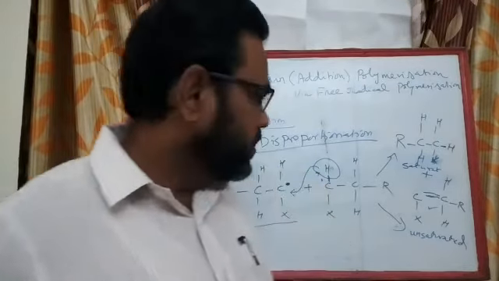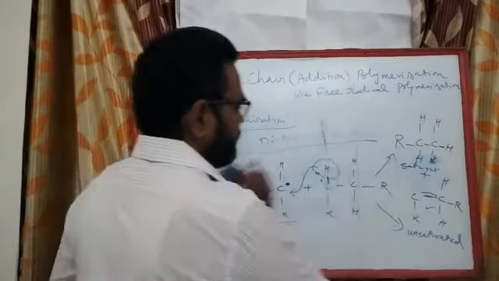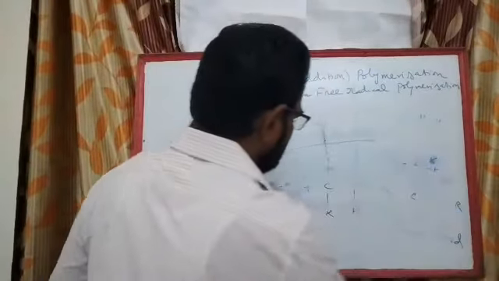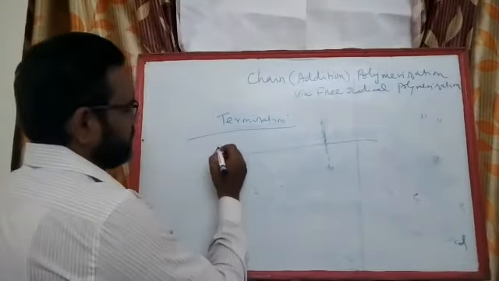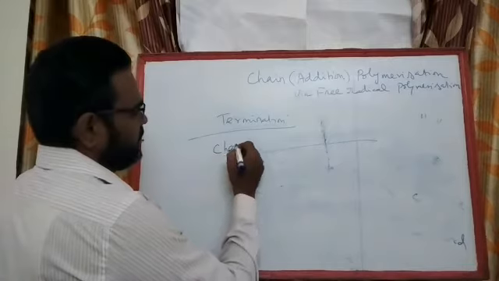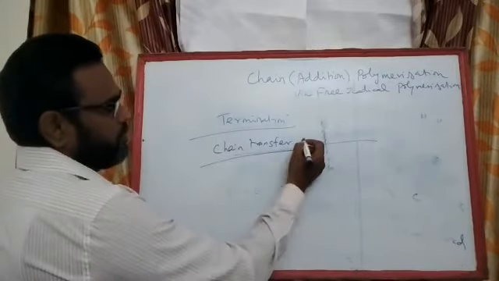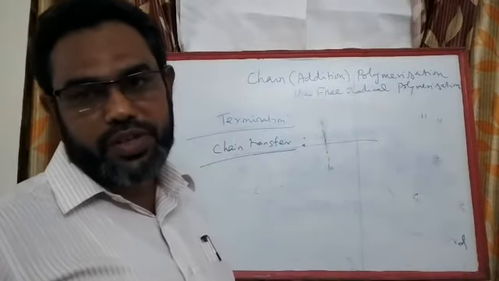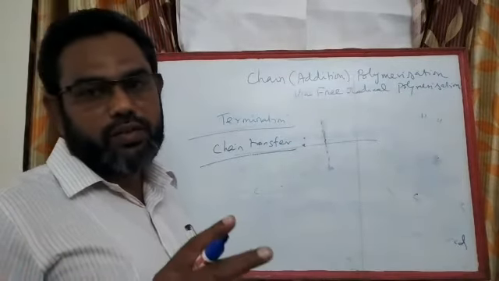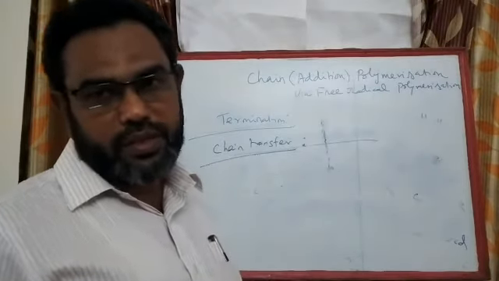Another method is called chain transfer. With this we will close this session. So in both the previous steps, coupling and disproportionation, dead polymeric species are obtained.